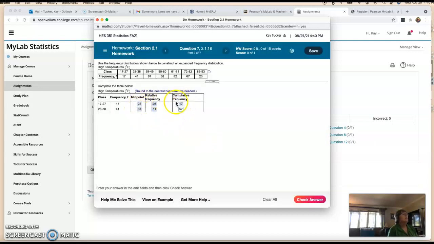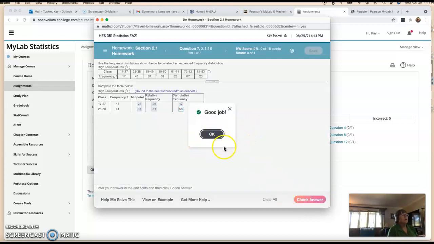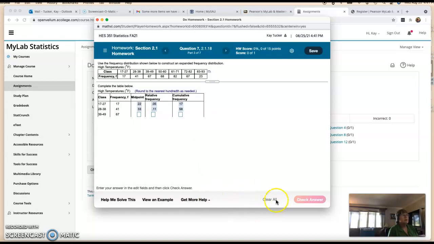Okay, you can see all of these are blue except this one, so that means this is the only one that I missed. So I can go back and check my work on just this one and go, oh, I didn't add that right, and change it to 58, check answer, and it says okay. All right, so you get 3 chances at each one of these, and then if you miss all 3 chances, you can go ahead and finish the problem and then ask for a similar problem and still get full credit, but you do have to do the entire problem over again.